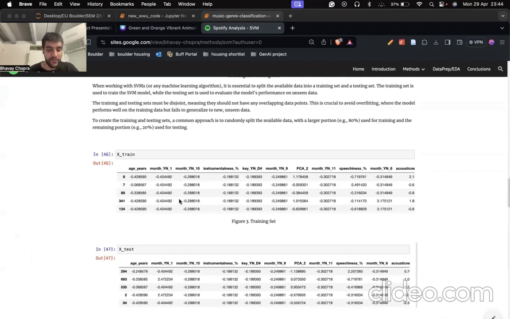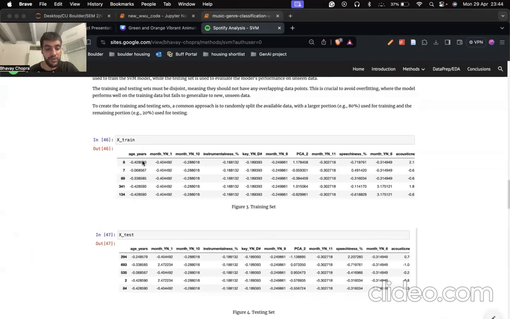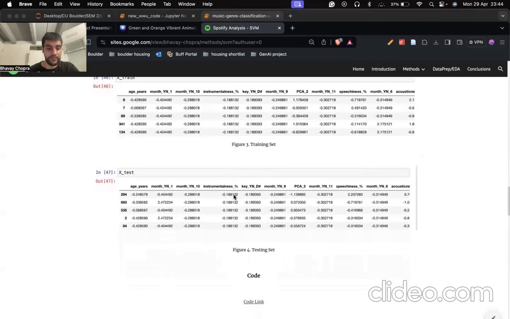Let's talk more about the objective first. So the objective was to predict whether a song would be on the top 100 charts of Spotify, which means whether the song would be a hit or not. And it is obvious that just the musical features of the song will not be the only features that matter. So there are multiple features that we have taken over here, such as the age of the song, how many months it's been on Spotify, along with the audio features.